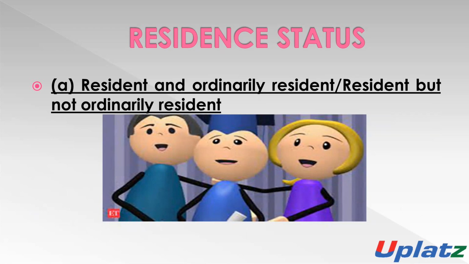Next, the status of an individual or HUF is divided into 3 parts: number 1, resident of India; number 2, deemed resident; and number 3, non-resident. Resident of India is divided further into two parts: resident and ordinarily resident, and resident but not ordinarily resident. So now we will understand the meaning of resident and ordinarily resident, and resident but not ordinarily resident.